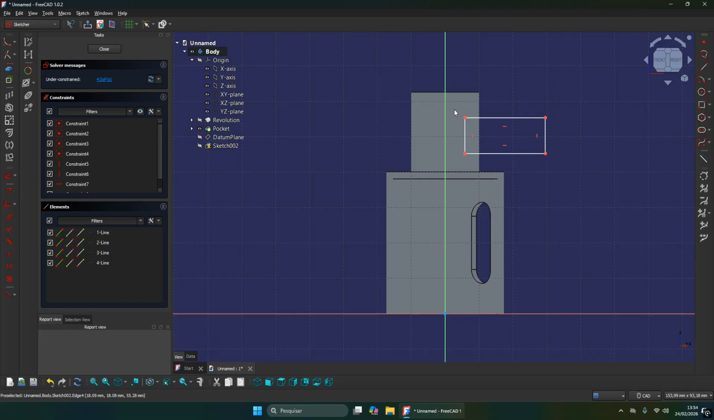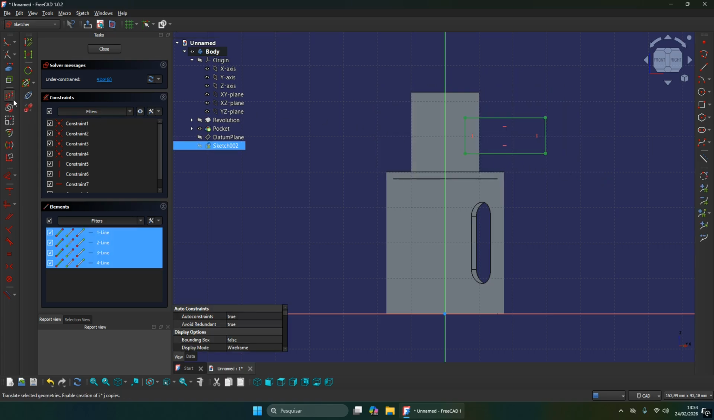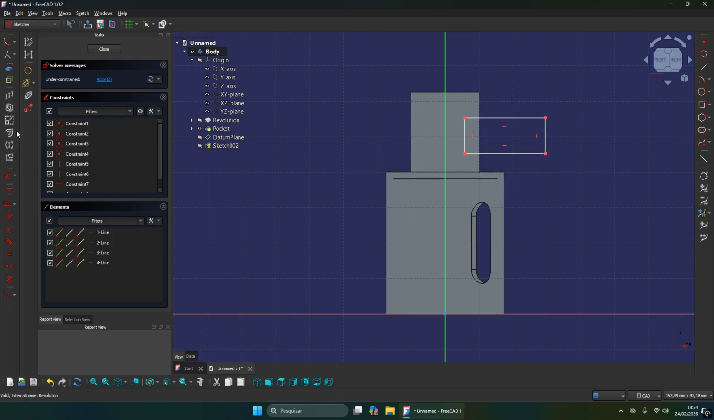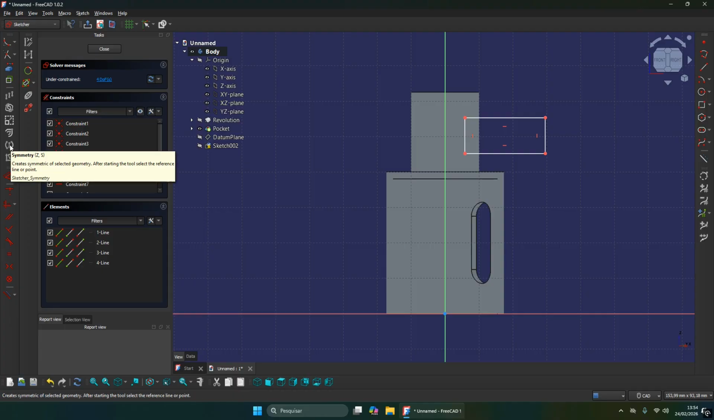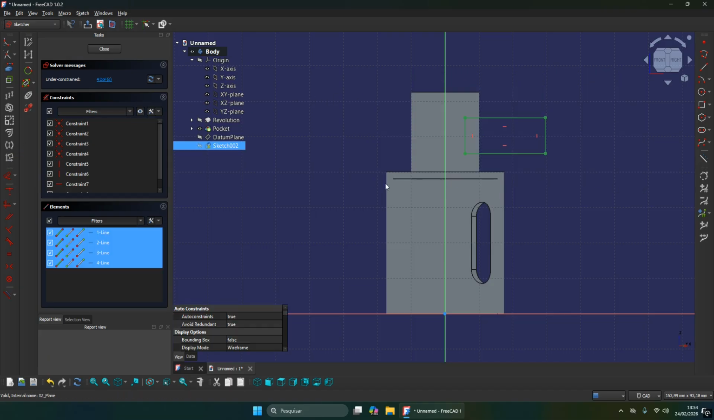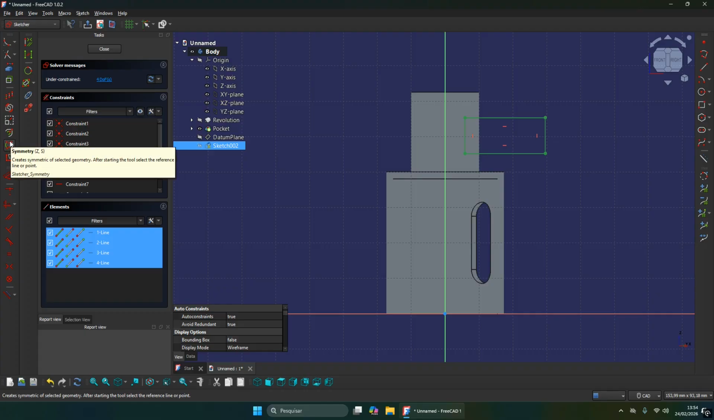do something for me. I want you guys to select the profile. Why select the profile? Because I need this command right here. I need the symmetry command, but it's not enabled. Select the profile before, then the command will be enabled.